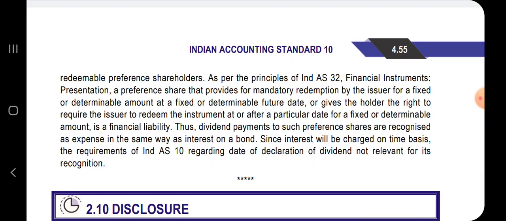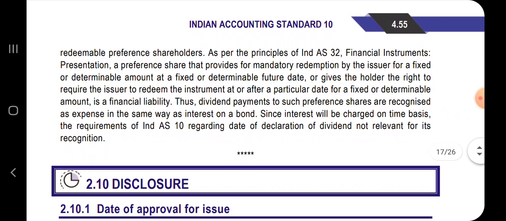As per the principles of Ind AS 32, a preference share that provides for mandatory redemption by the issuer for a fixed or determinable amount at a fixed or determinable future date, or gives the holder the right to require the issuer to redeem the instrument at or after a particular date for a fixed or determinable amount, is a financial liability. It is simply saying that a redeemable preference share is a financial liability as per Ind AS 32. It has given the definition of financial liability over here.